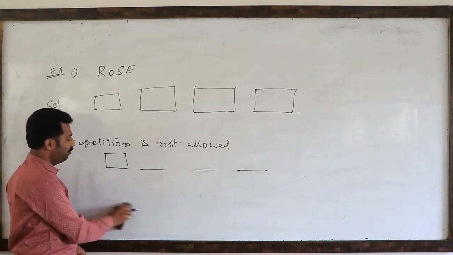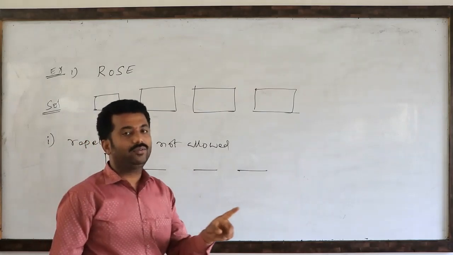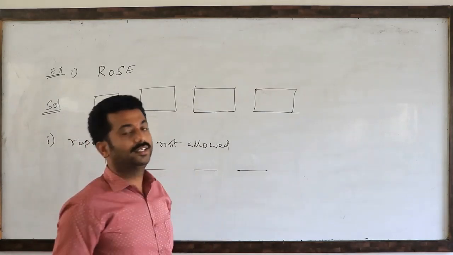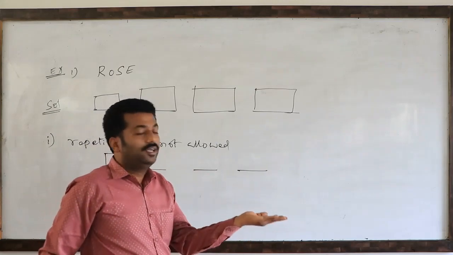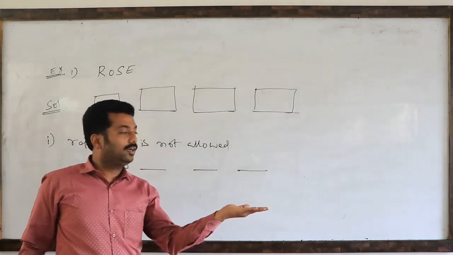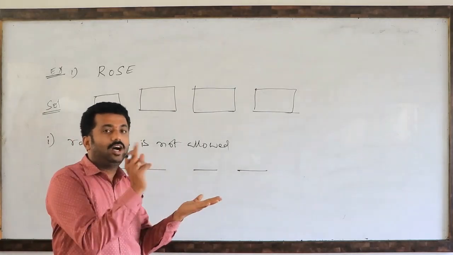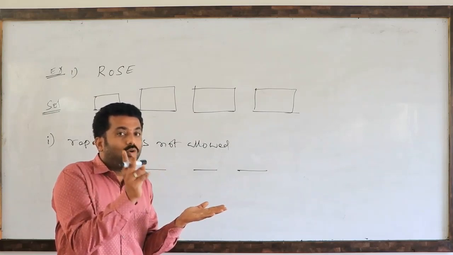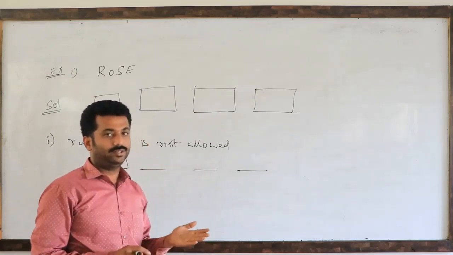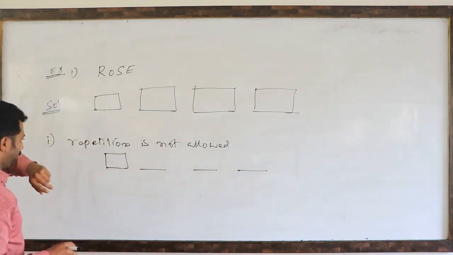One simple example I will tell you. Suppose in a bus there is 1 seat vacant, and 4 members are standing. How many ways can a conductor fill that seat with 4 persons? Either the first person or the second person or the third person or the fourth person. So 2 persons cannot sit in the same seat. So compulsorily, 1 seat means only 1 person has to sit.